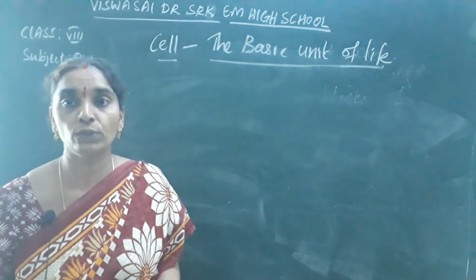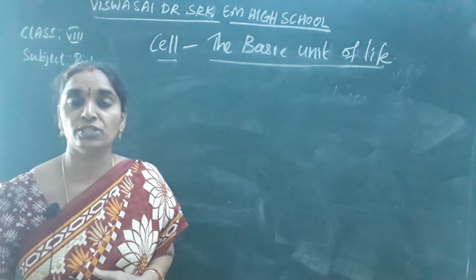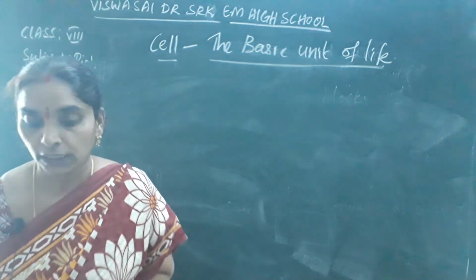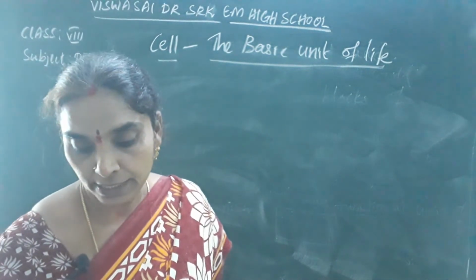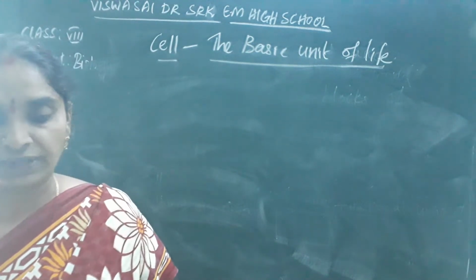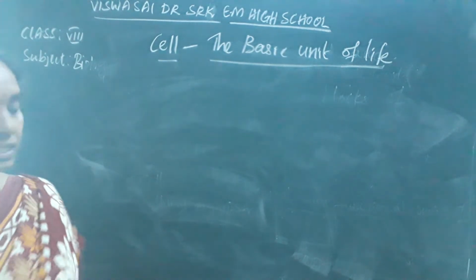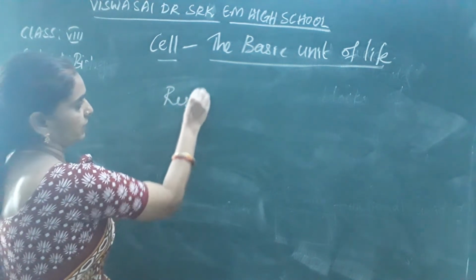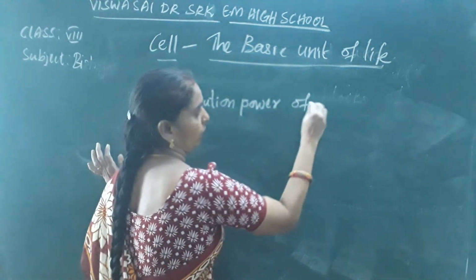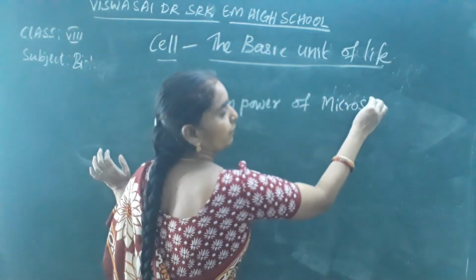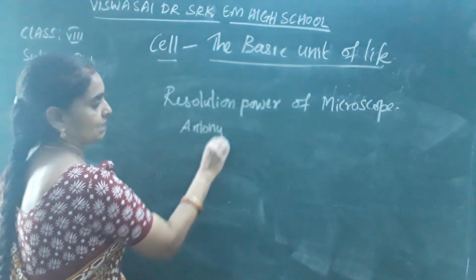So before 300 years ago we did not know about the microscope, but now with the advent of the different types of microscope which were invented by our scientists, as I said earlier, the resolution power of the microscope made by Antony van Leeuwenhoek in the year 1674 was several lakh times.